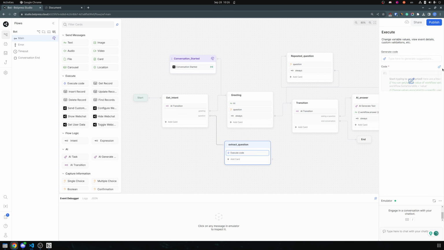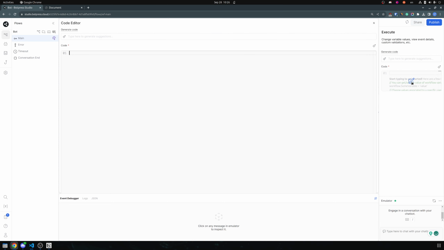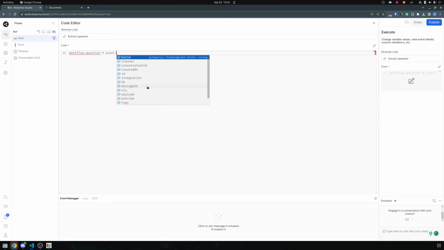Now, if it is a question, we will extract the question. So in our workflow, we have a question variable. That is the question that the customer asks our chatbot. And we take the value from the event and assign it to the question.